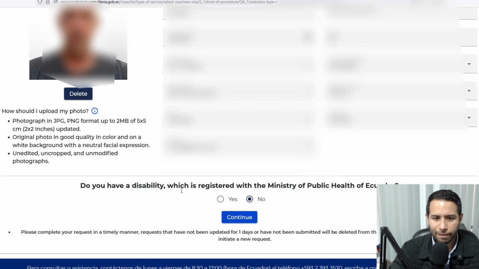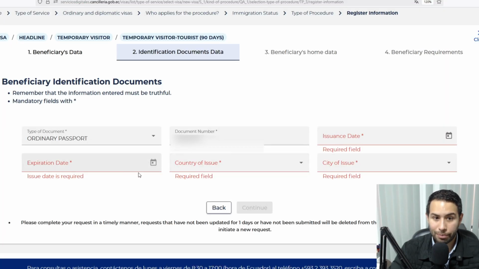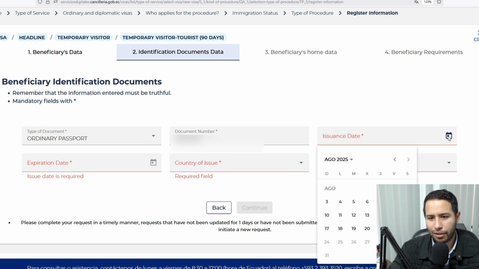Do you have a disability which is registered with the Ministry of Public Health of Ecuador? Yes or no? No. Continue. From here you go to section number 2, and in this section you have to start typing information. The first part was almost automatically filled out. So you have to check: you have an ordinary passport, that's a regular passport. The passport number, you have to verify it is correct. Then the date of issuance of the passport.